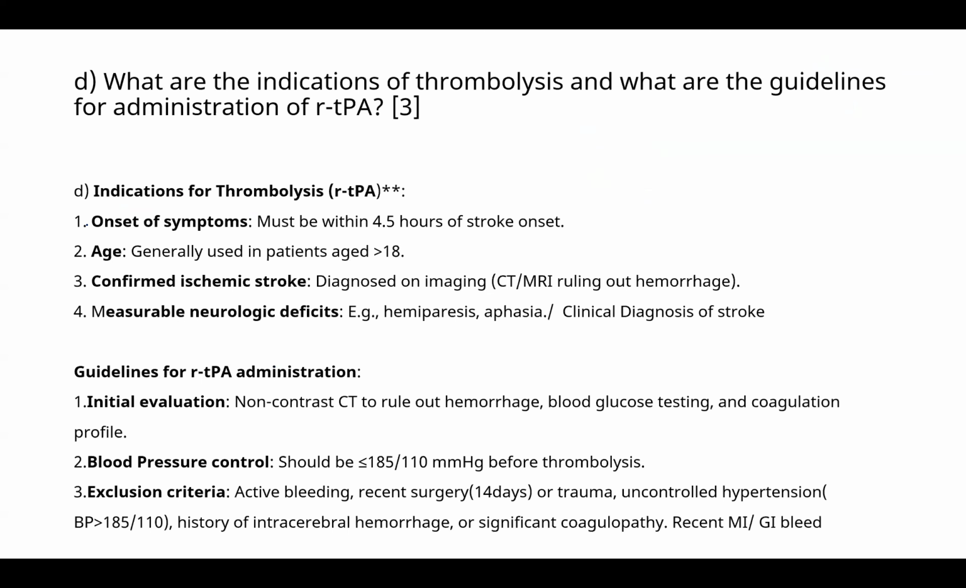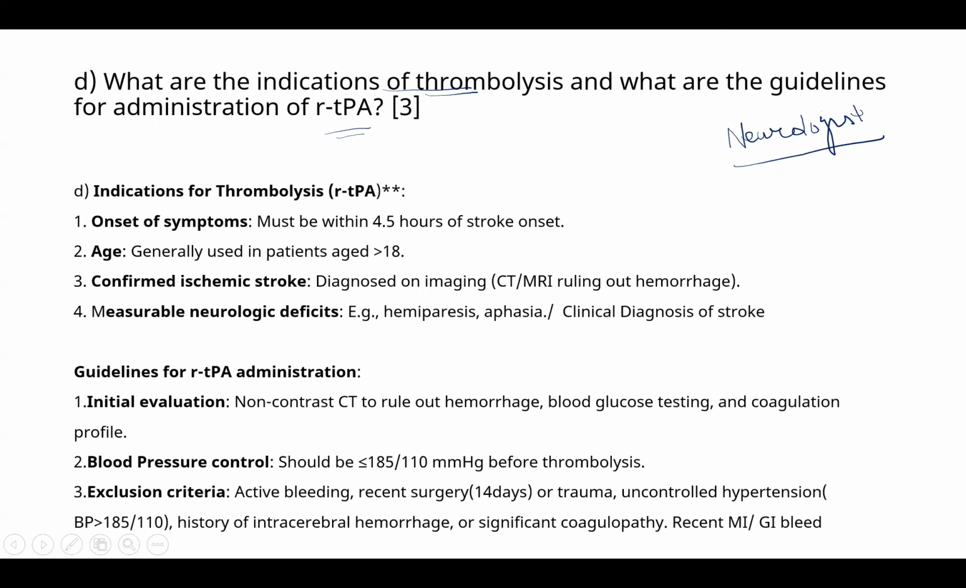Now it is an important question. What are the indications of thrombolysis? And what are the guidelines for administration of recombinant tissue plasminogen activator? See, usually thrombolysis is done under the guidance of a neurologist. But if you are in a peripheral center and you're confident, then definitely you can do it on your own. Here I'm going to discuss the guidelines.